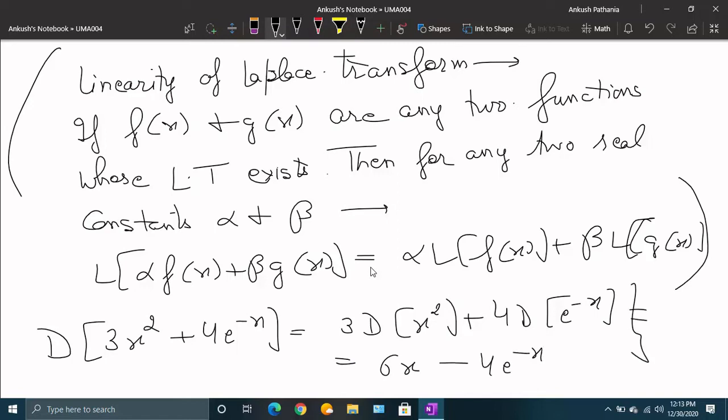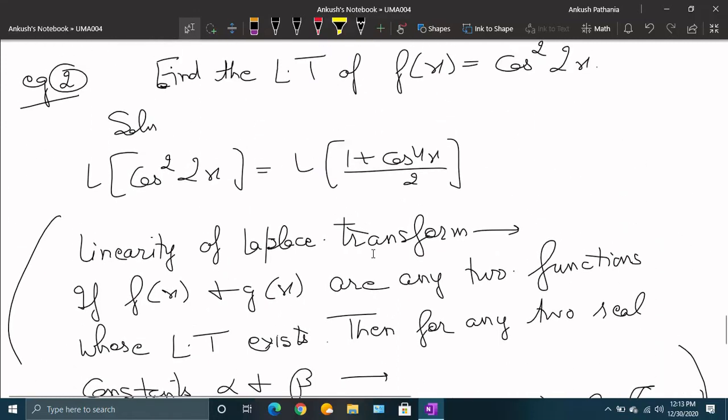So this is what linearity is. We have done it in differentiation and integration, and similarly we can use it in the Laplace transform. So this property we can now use here.